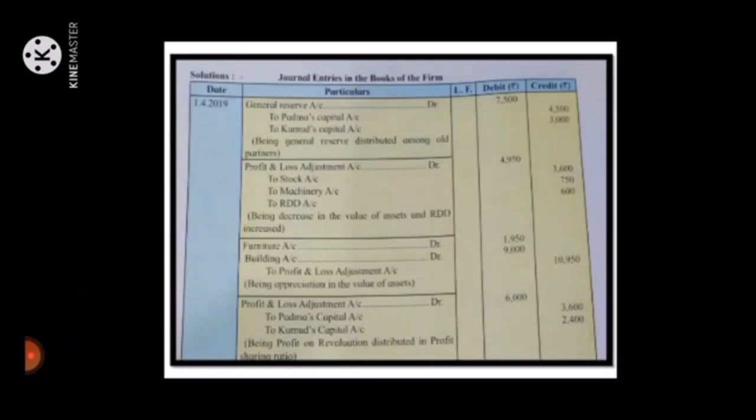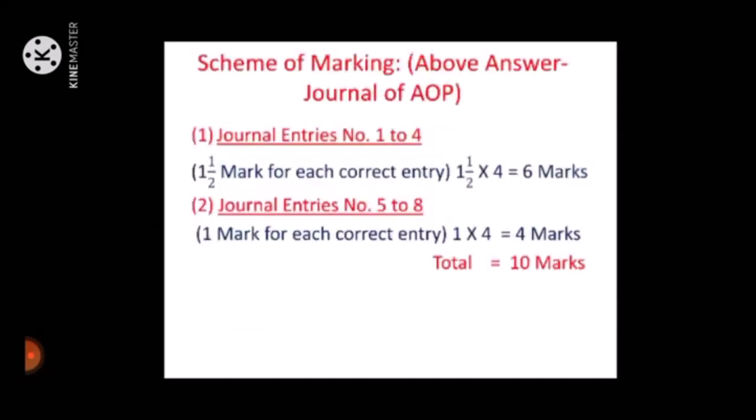See the journal entries in the books of the firm. First slide has journal entries 1, 2, 3, 4, and the second slide again 4 journal entries. See the scheme of marking for this answer, journal of admission of partners. Journal entries number 1 to 4 on the first slide, 1.5 marks for each correct entry, get 6 marks. And second slide journal entries number 5 to 8, 1 mark for each correct entry, we get 4 marks. So total 10 marks for journal entries.